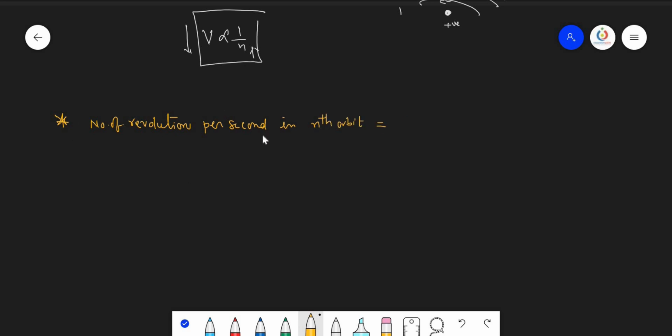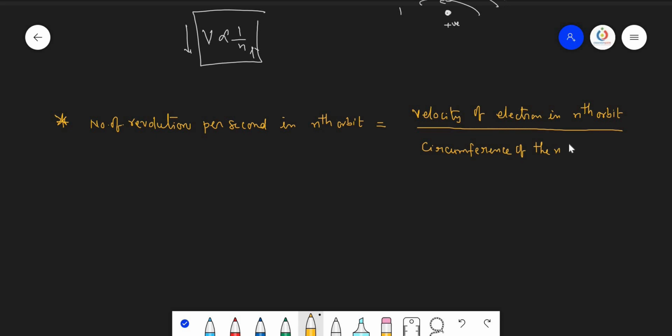How many revolutions an electron makes around the nucleus in a second can be calculated using the formula: velocity of the electron in the nth orbit divided by the circumference of the nth orbit, that particular orbit.